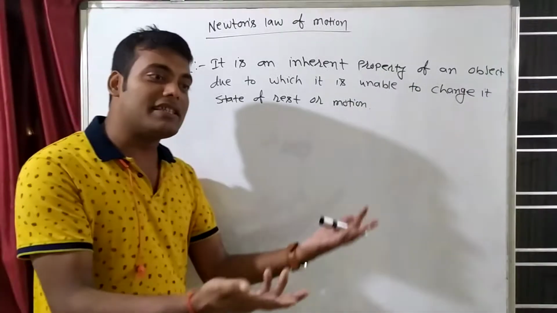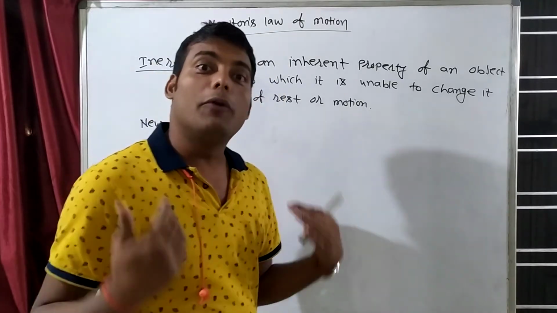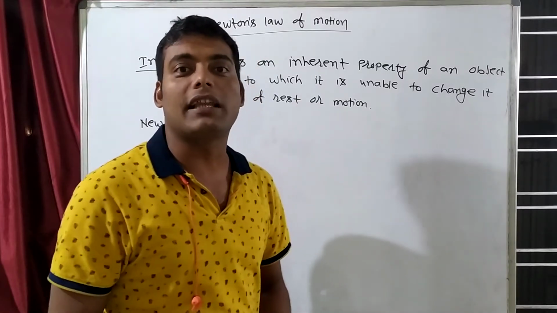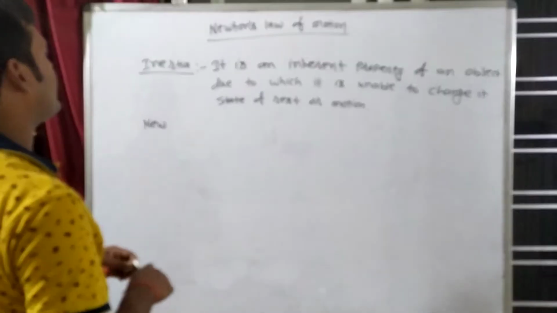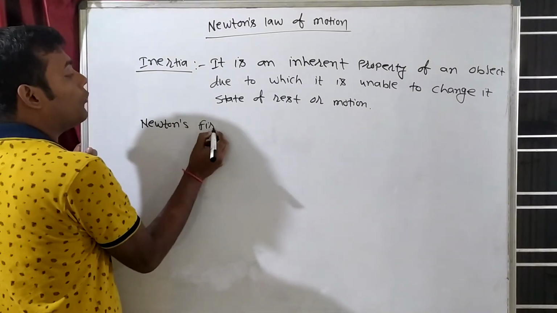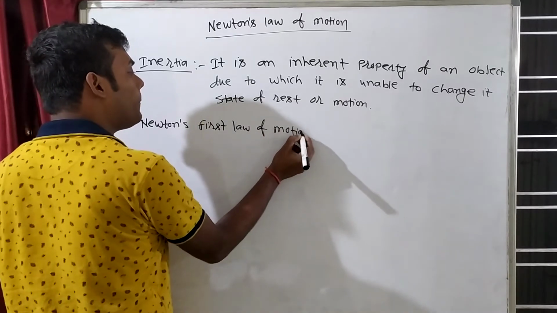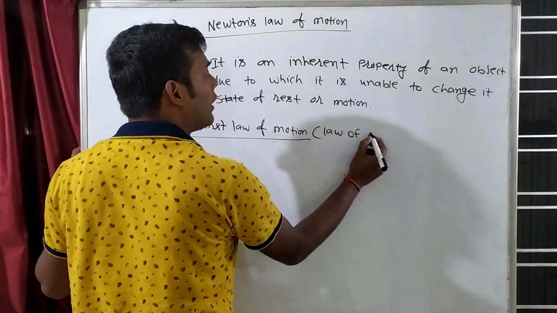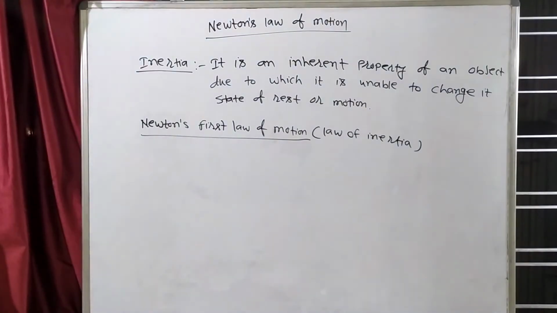For example, suppose the table is at rest, and when I apply force on the table, it will come in motion. When we apply external force on the table, only then will it move. If I do not apply any external force, then the table will never come in motion. Clear? So now understand this thing. What is Newton's first law of motion? This first law of motion is also known as the law of inertia.